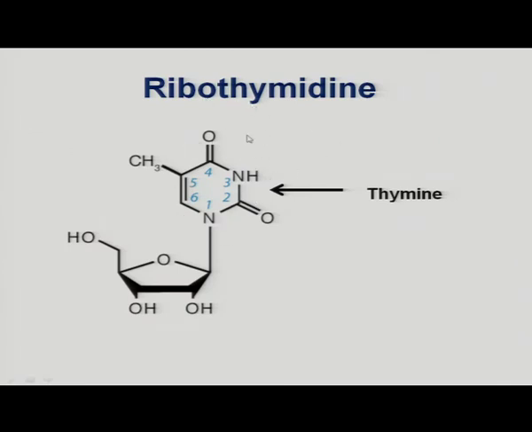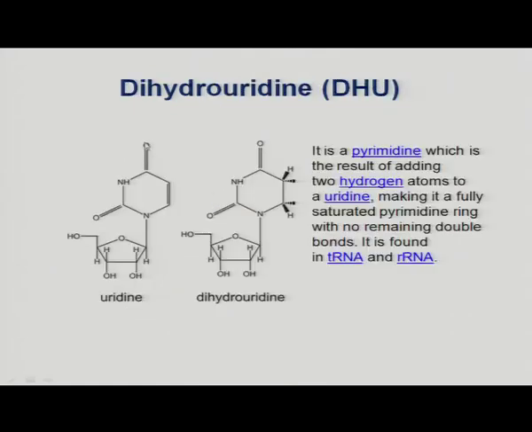In place of uracil, the thymine nitrogenous base gets attached with the sugar and they form ribothymidine, which is found in RNA. Another uncommon nucleotide is dihydrouridine.